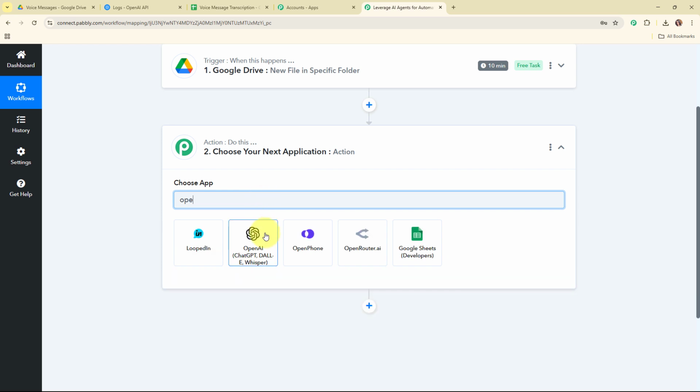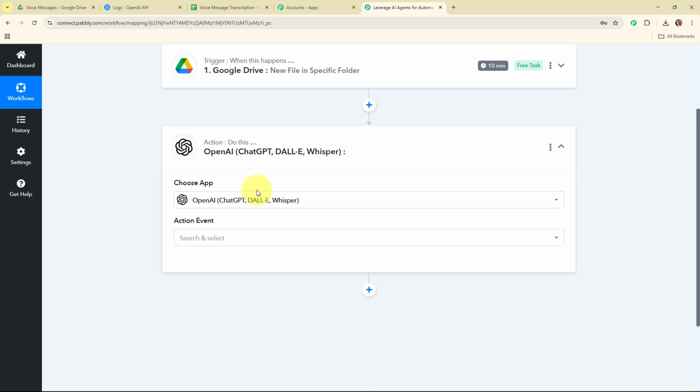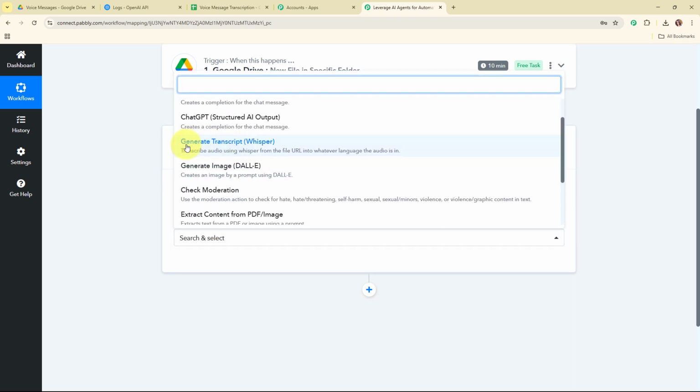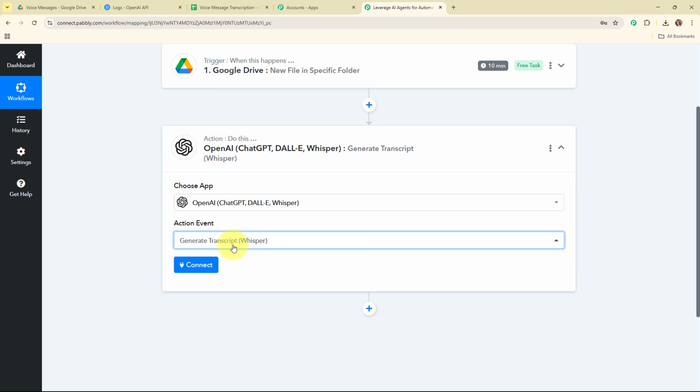OpenAI is a company that develops advanced AI tools and models like ChatGPT. People use OpenAI to create content, write code, answer questions, and even generate creative ideas. So in my OpenAI action step, I'm going to select my action event as generate transcript because I want to generate the transcript through an audio file over here.